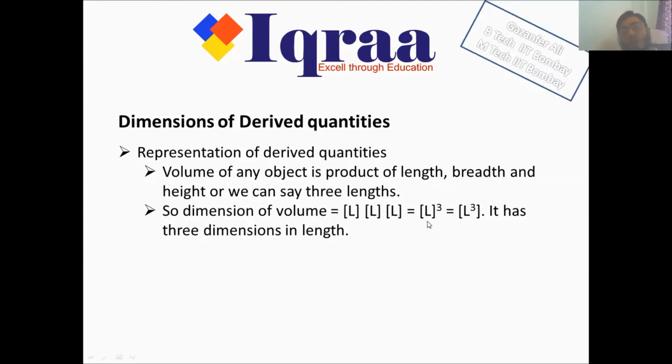So this is equal to L cube, and we take 3 inside the bracket because this is the convention for writing. If you want to write the dimension of the volume, it is given like this, L cube, or we say that volume has 3 dimensions in length. What you should understand is that the volume has 3 dimensions: length, breadth and height.